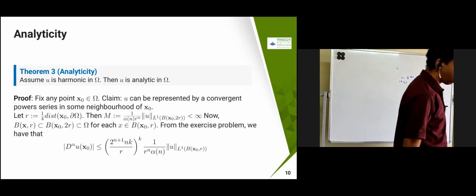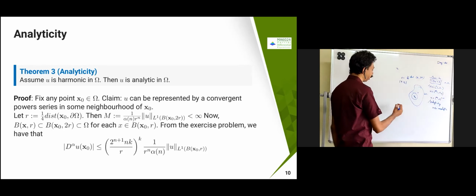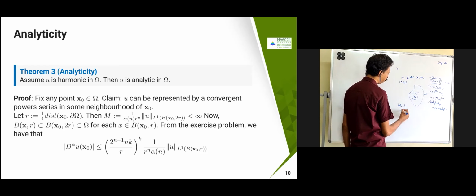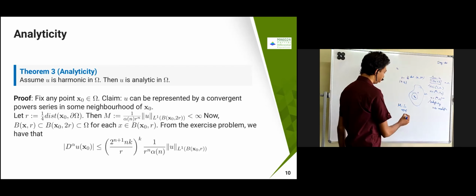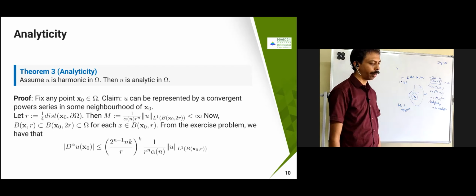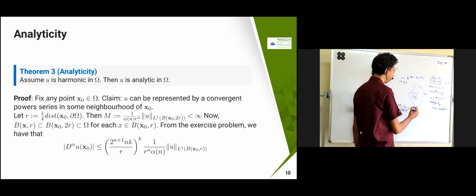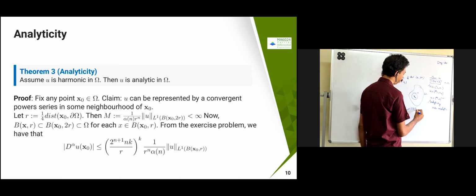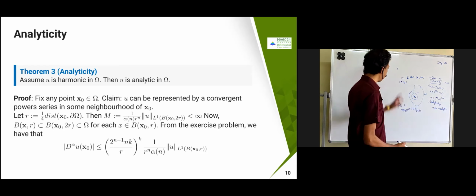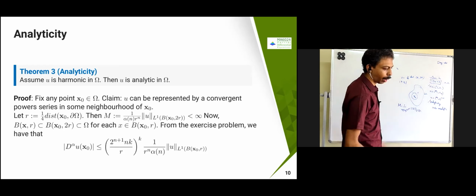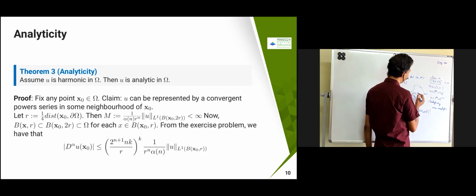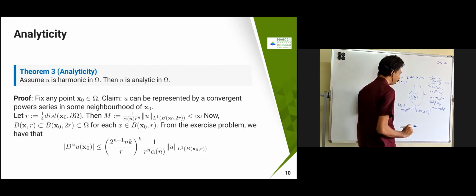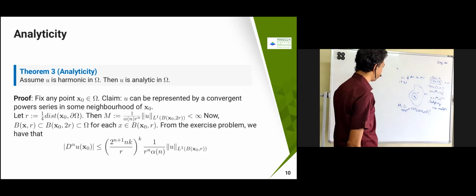Then one more thing I am going to choose. I am just going to choose m equal to 1 by alpha of n into r power n into the L1 norm of u on B of x naught comma 2r. I am just going to take that, means I am trying to find the diameter of this ball, the maximum size.